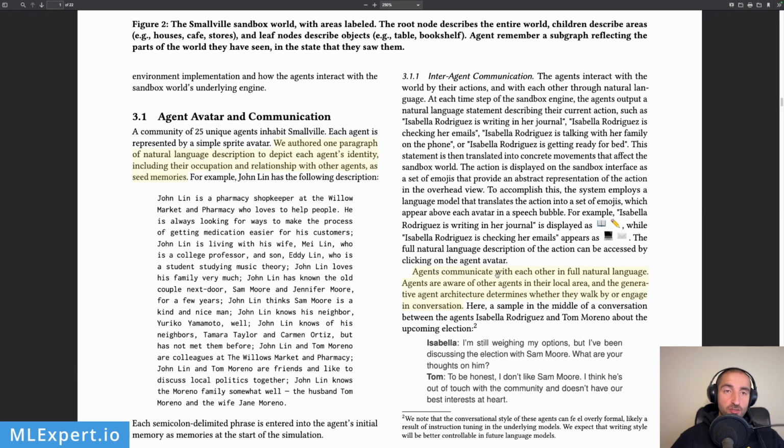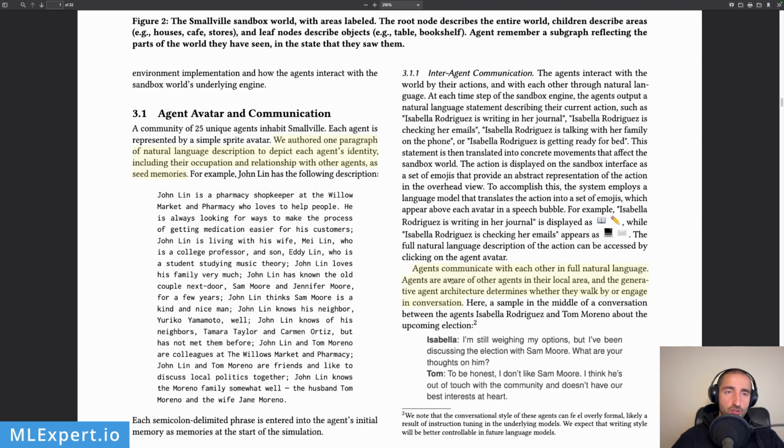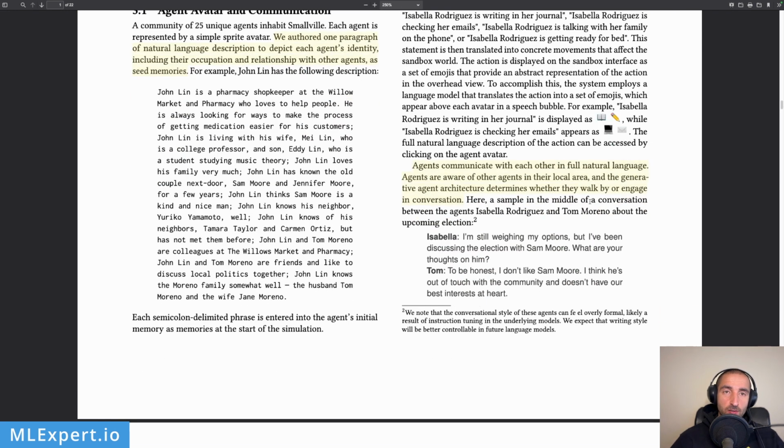So then agents communicate with each other in full natural language. There is no specific coding for the language between each agent. Agents are aware of other agents in their local area, and the generative agent architecture determines whether they walk by or engage in a conversation. So here's a sample between Tom Moreno, John Lynn's colleague in the pharmacy, and Isabella Rodriguez.